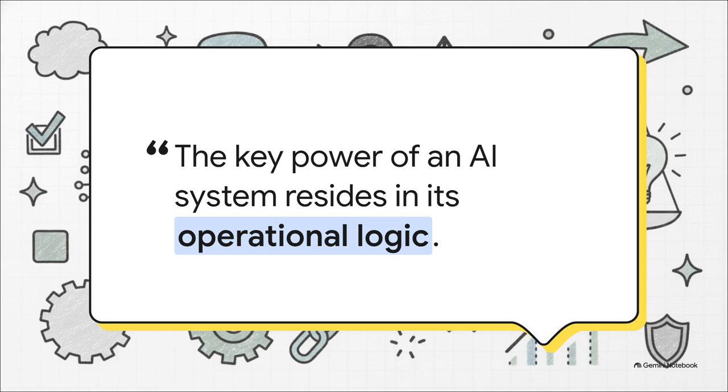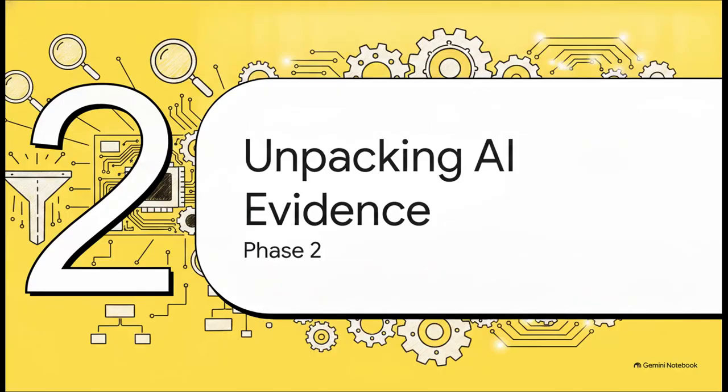Real evidence requires us to dig way deeper into the actual data and the models used to arrive at that explanation in the first place. So how do we find that actual proof? Let's move right into phase 2 and look at how the OECD defines what is really happening under the hood.